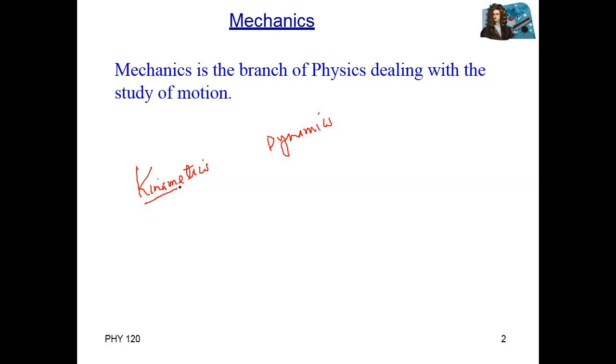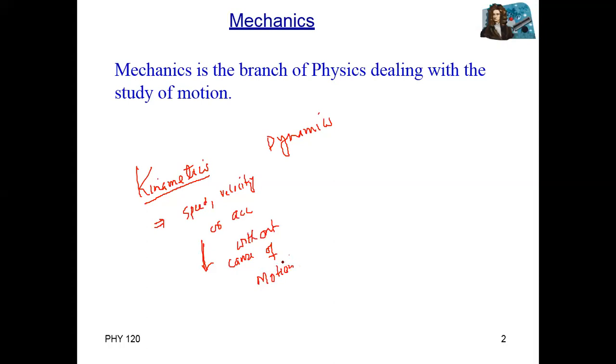In kinematics, we study the same motion, but we study it without the cause of motion. For example, we study the speed of a body, velocity of a body, or acceleration of a body, but without the cause of motion. It means without the force which produces motion. Cause of motion means force.